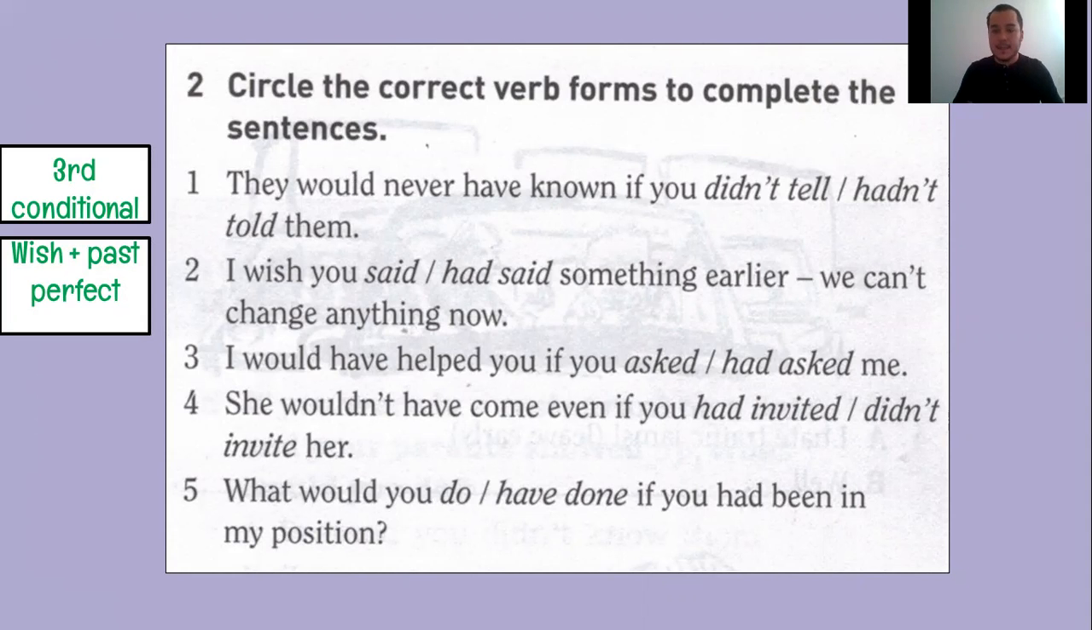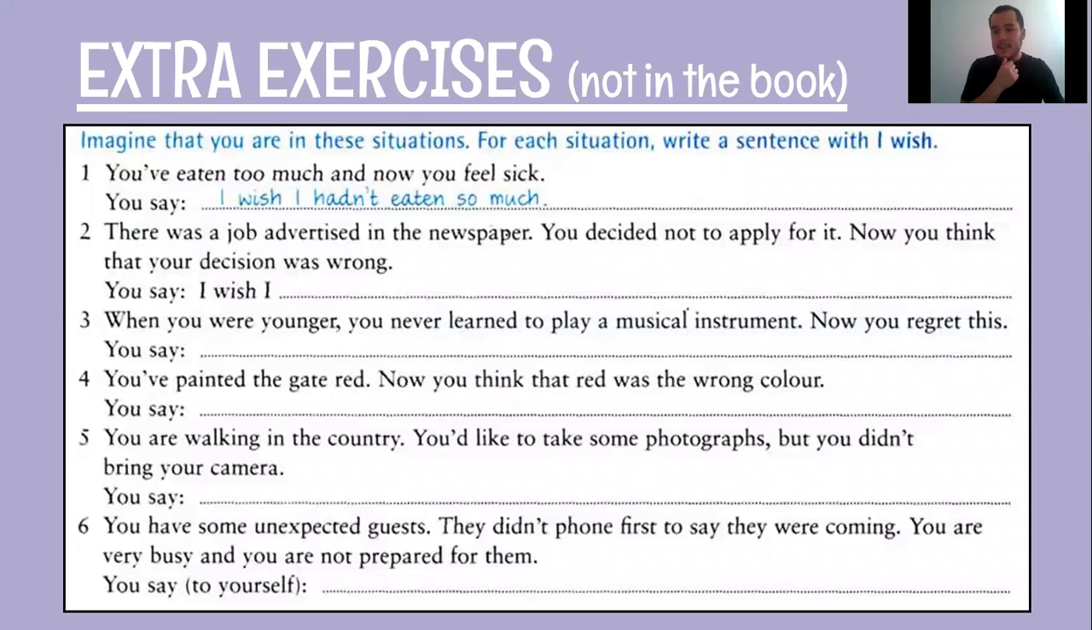Please do the exercises. Extra exercises that I took from another book, you are going to imagine that you are in those situations, and for each situation you are going to write a sentence with I wish. Let's follow the example. Number 1 says, you have eaten too much and now you feel sick. This is the example that I gave. So you say, I wish I hadn't eaten so much. Very simple. You are going to read the situations and then you are going to write the sentences. You can do it in your copybooks, right?